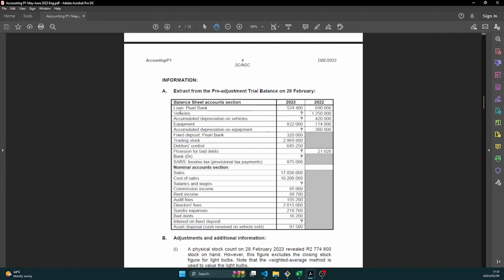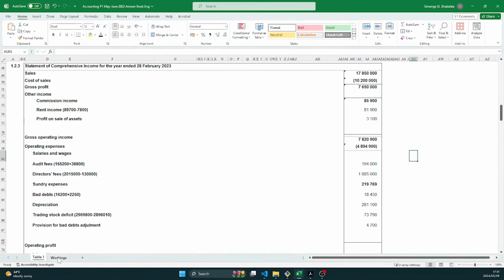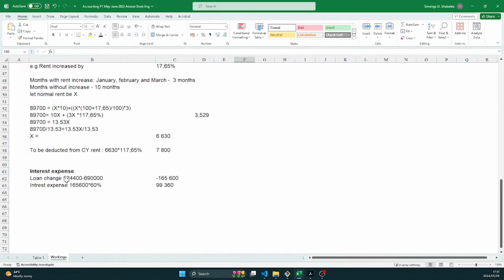So let's look at the loan on the trial balance. We see that last year the loan was 690, but this year is 524,400. So it means that there was a payment made. So to get that payment, you must deduct these two to see how much was paid. Okay, let's see how much we get. So 524,400 minus 690,000. We see that 165,600 was paid. So of that 165,600 that was paid, 60% is interest.